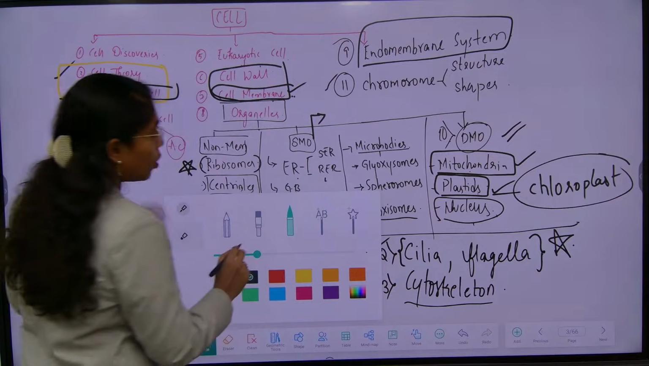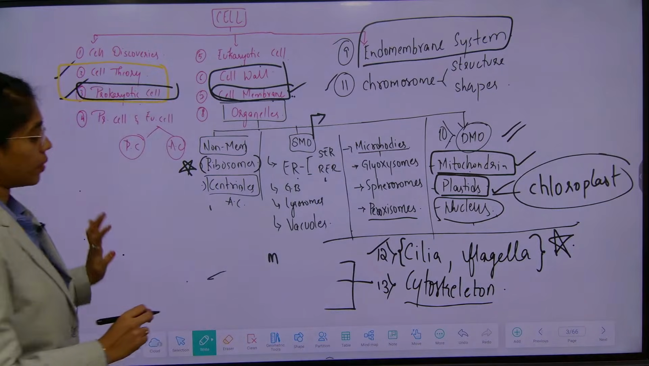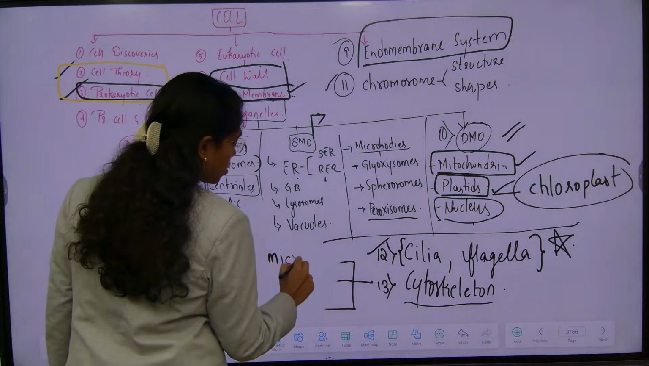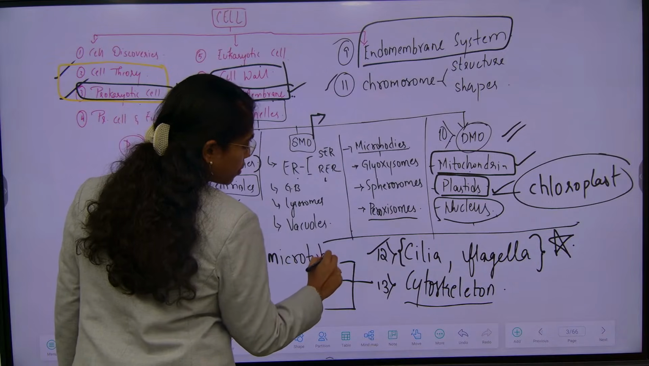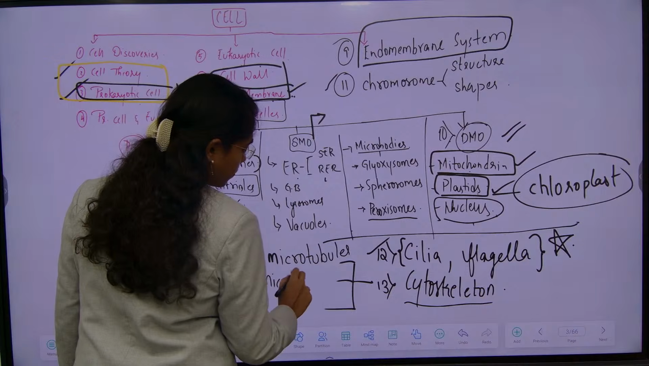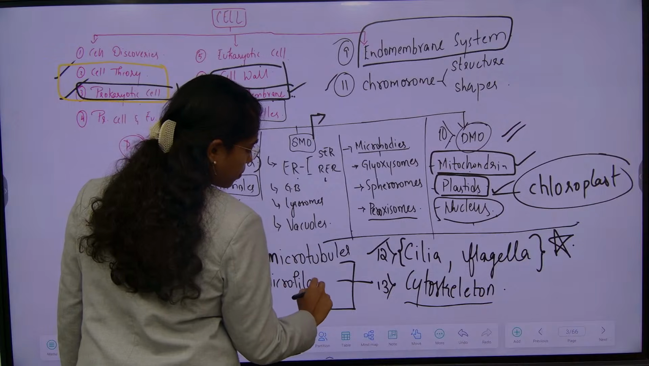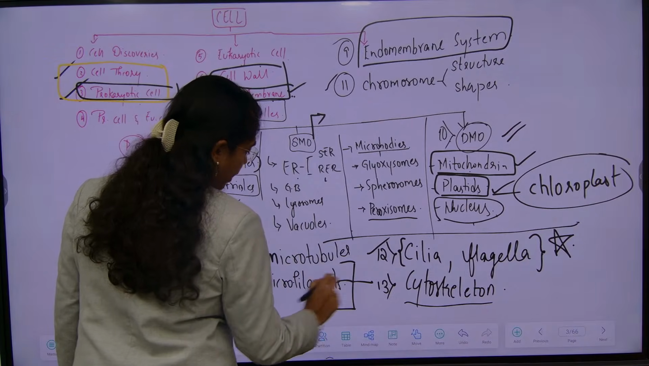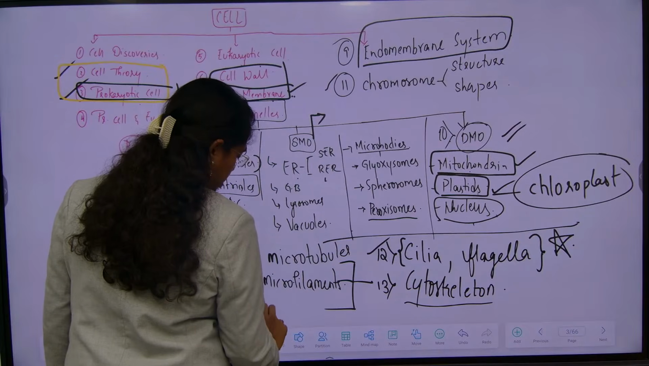If you want this flowchart, you can take it in your notes now. Microtubules, microfilaments, and intermediary filaments.